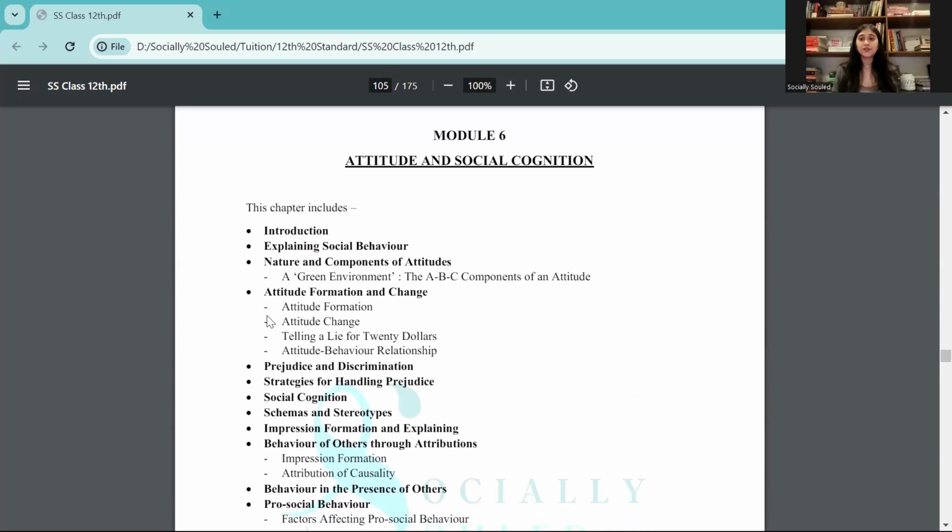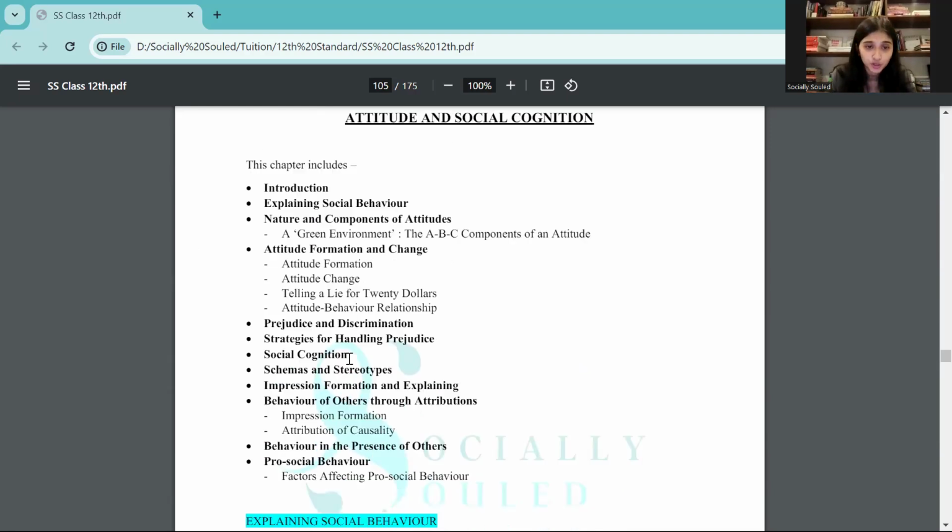Now remember, until chapter 5, you had a lot of answers to remember in terms of long answer questions, right? But from module 6 onwards, it becomes a little bit more specific. It becomes more specific to what are the sub points of attitude formation, how is attitude change, what is prejudice and discrimination. Here honestly you will have a lot of questions. Even in your CUET, questions will come from the attitude and social cognition portion.